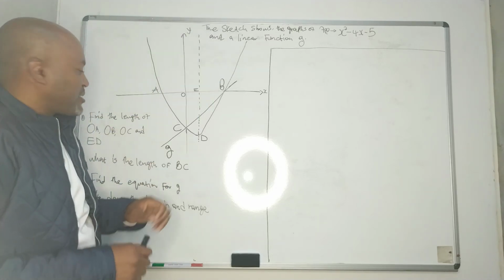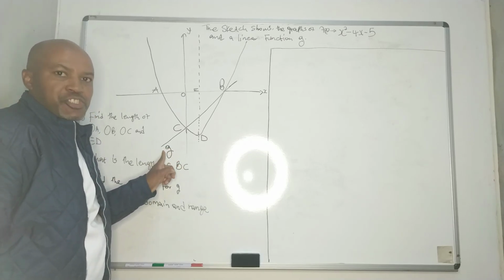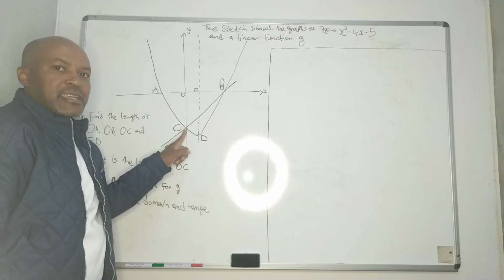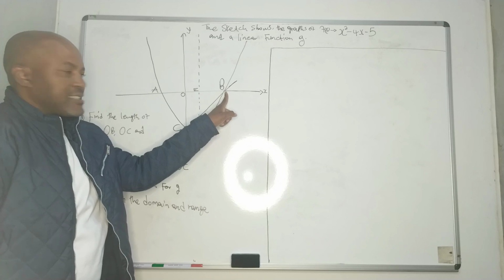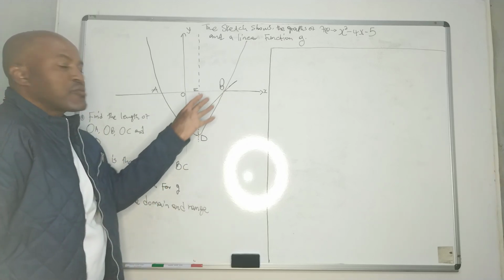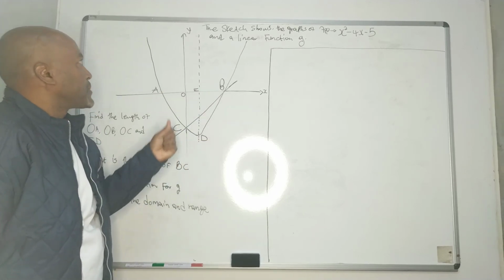And then after that, we are given a straight line graph. It's called g. It cuts the y-axis at C and the x-axis at B. So we've got those points. We need to find now the values of those points.